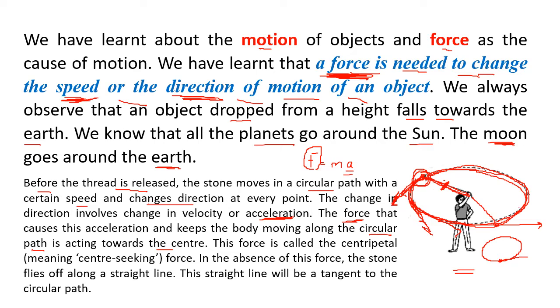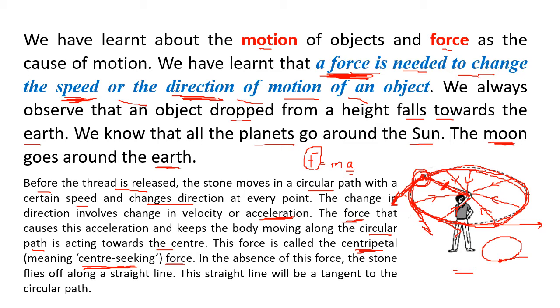The stone is always pulled towards the center. So there is a force which is keeping the stone towards the center. This force is called centripetal or center seeking force, meaning the force is always towards the center.